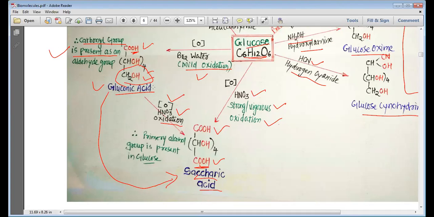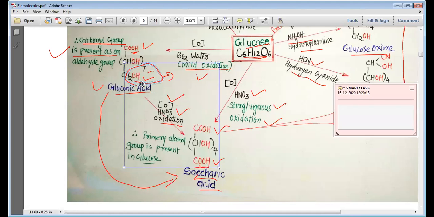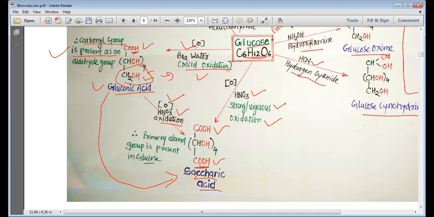That means, my dear students, as the CH2OH group is available on the last carbon in saccharic acid, in glucose also on the last carbon we must have the CH2OH group, which is not oxidized by bromine water, which is a mild oxidizing agent.